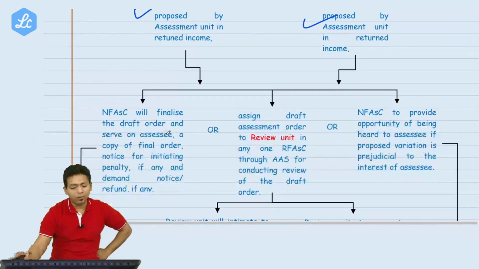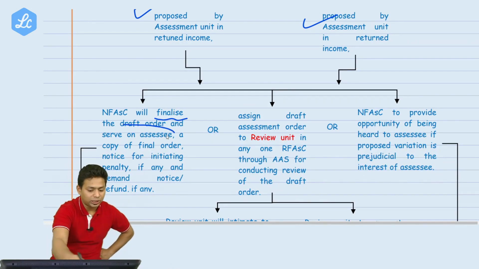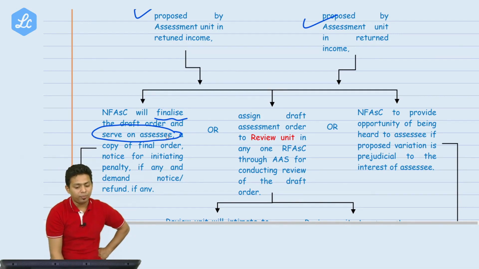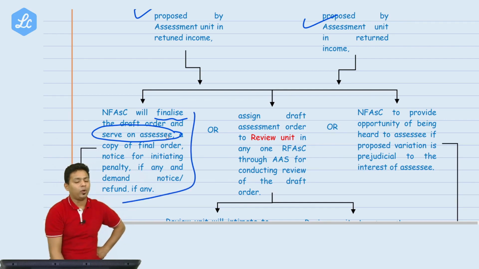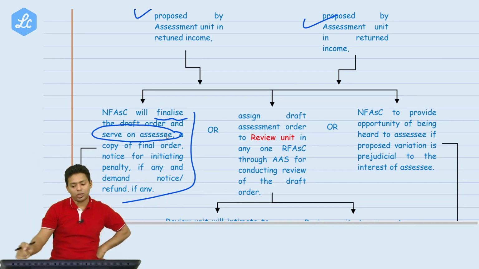will happen now? NFSC will finalize the draft assessment order and serve it on the assessee. A copy of the final order, notice for initiating penalty, if any, and demand notice, everything will be given online only. On your login portal, you can see everything. You can access all these things.